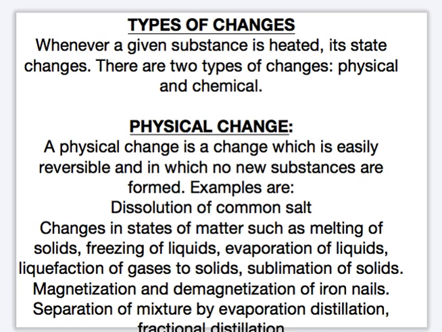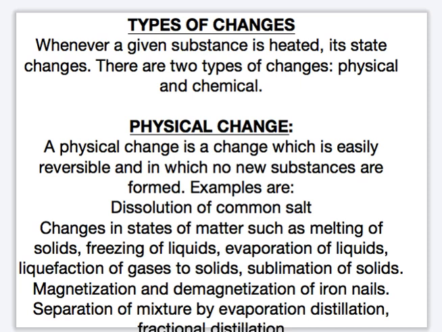Also, we have other changes that matter undergo, and we refer to them as physical changes or chemical changes. A physical change is a change which is easily reversible, one where you can get your substance back. No new substances are formed in physical changes.